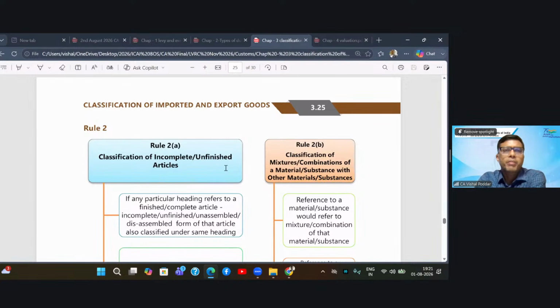Because the moment I assemble the cycle and make it a usable commodity, transporting that cycle will become difficult because it will occupy more space. Instead, I let the cycle be in its unassembled form. That is the tire, the chassis, the handle, and all the accessories, all are separate. And then I pack it and send it in unassembled form.